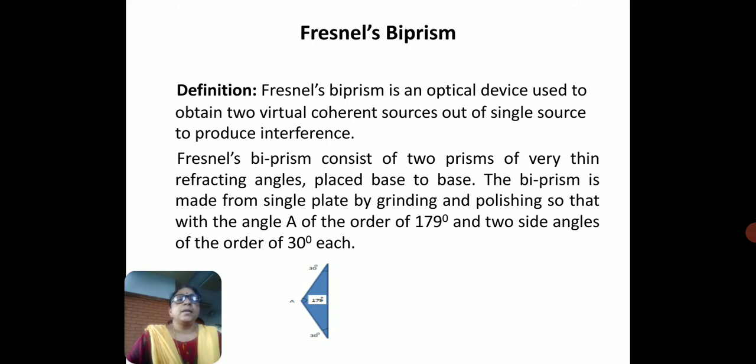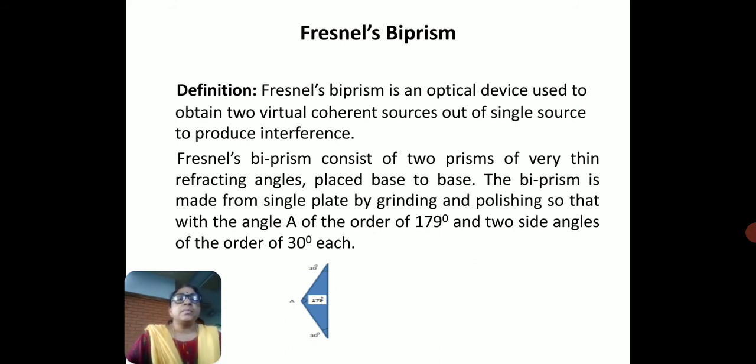Let us see the Fresnel biprism. The Fresnel biprism is an optical device used to obtain two virtual coherent sources out of a single source to produce interference. This Fresnel biprism will produce two virtual coherent sources, not real. So the construction of the Fresnel biprism is such that it will produce two virtual coherent sources.